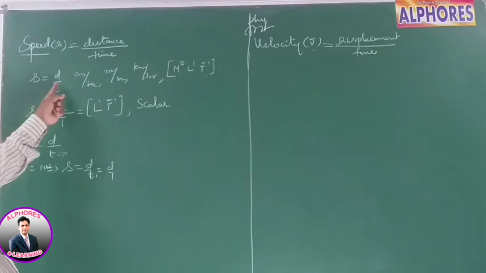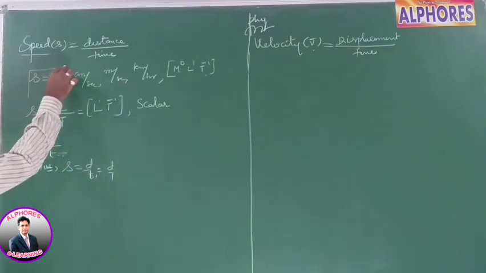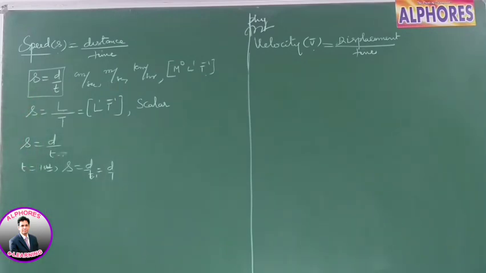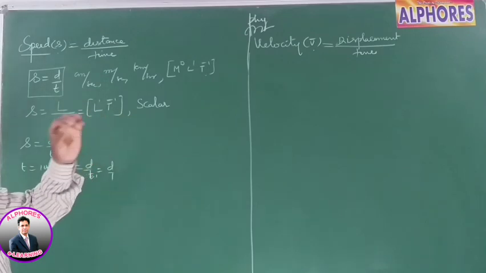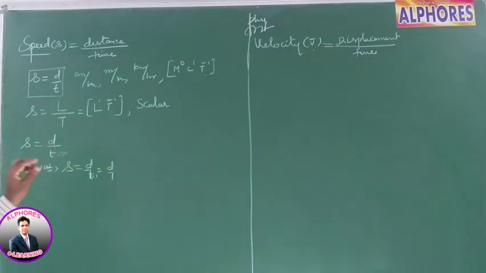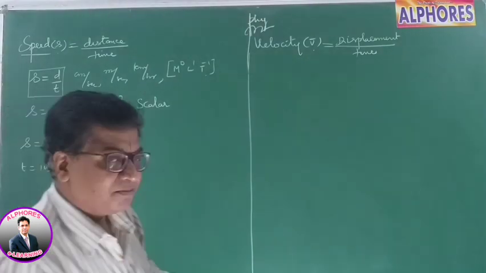The formula is speed is distance by time. Units: centimeter per second, meter per second, millimeter per second, kilometer per hour, you can define it any way. This is the dimensional formula. It is a scalar, a mere number, no direction. Put t equal to 1, then s is equal to d. So it is the distance covered by a body in unit time.